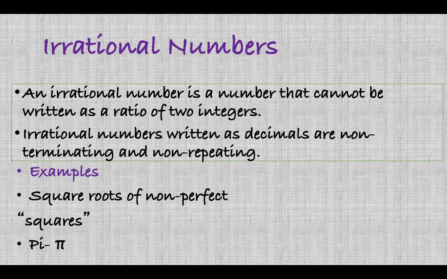Now we come to irrational numbers. An irrational number is a number that cannot be written as the ratio of two integers. For example, the square root of non-perfect squares, like the square root of 10. 10 is not a perfect square, so we cannot find its square root exactly. If we try to express them as decimals, the decimal form is non-terminating and non-repeating. That is, they do not end, and the digits do not form any set pattern. The famous example of an irrational number is pi.